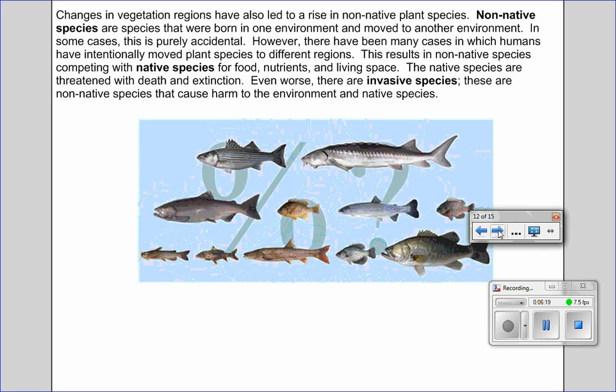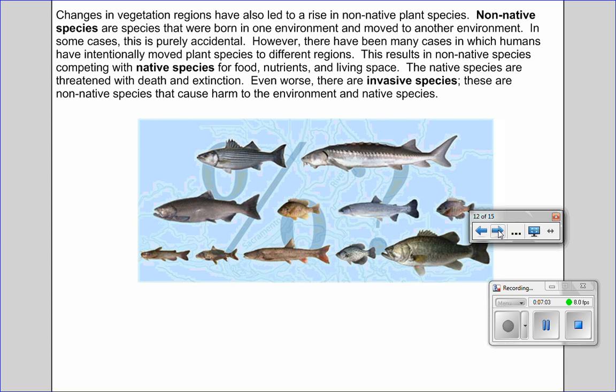Changes in vegetation regions have also led to a rise in non-native plant species. Non-native species are species that were born in one environment and moved to another environment. In some cases, this is purely accidental. However, there have been many cases in which humans have intentionally moved plant species to different regions. This results in non-native species competing with native species for food, nutrients, and living space. The native species are threatened with death and extinction. Even worse, there are what are called invasive species. These are non-native species that cause harm to the environment and native species.